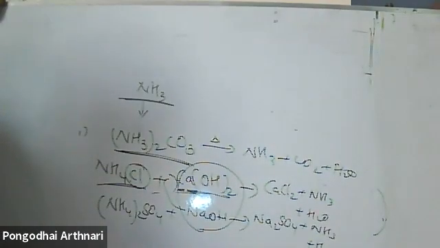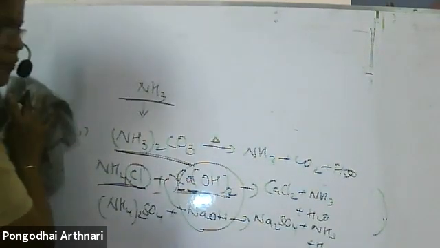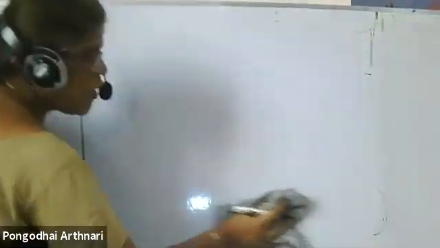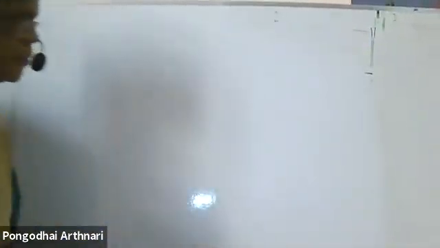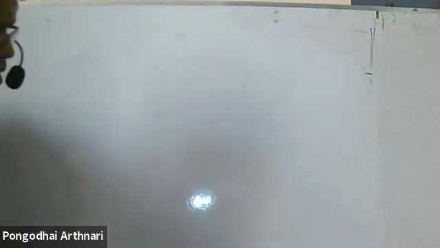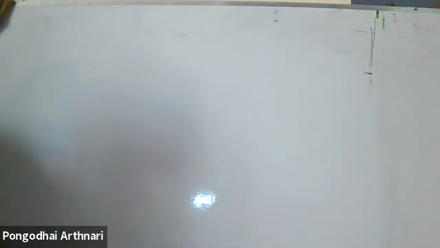Shall I pass on? I'm rubbing off. The flow chart of the preparation of ammonia is not there, so you need not worry about it. Next, the flow chart of preparation of ammonia has been given. There is the Haber process, but that is not in the CBSE. You can leave it. They just ask the preparation and chemical reactions of ammonia.